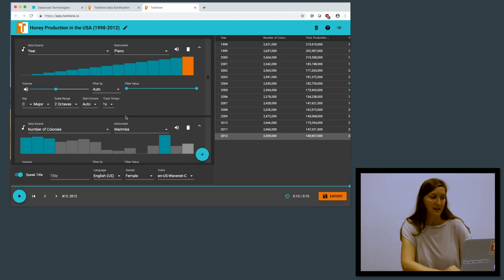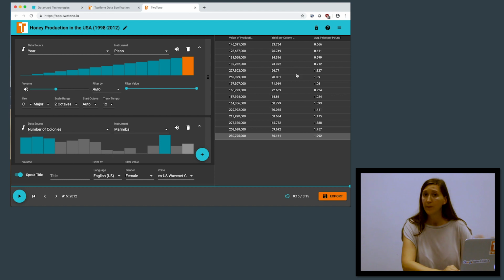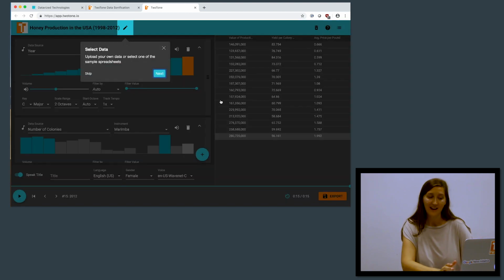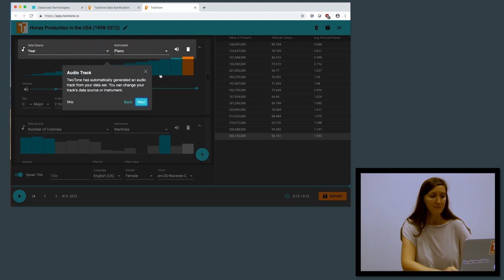Now let's go in and just show you some of the other features using this basic tool. By the way, we have built in a fantastic guided app tour, which walks you through each of the steps of the tool. Let's show you that briefly. You can select the data, either the samples that we built into the product, or upload your own data set. We can assign the audio track. In this case, again, it defaults by the first column in your spreadsheet, and then you can customize that.